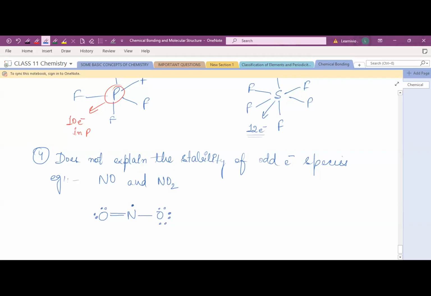So you can see over here only one electron is there for nitrogen, which is odd, right? Now you can check how many electrons: 1, 2, 3, 4, 5, 6, and this one is 7. Only 7 electrons are there, right? One electron की कमी है यहाँ पे. There is a lack of one electron to complete its octet. After the bond formation, you can see only one electron is non-bonded for nitrogen. So that's why the octet rule doesn't explain the stability of odd electron species.